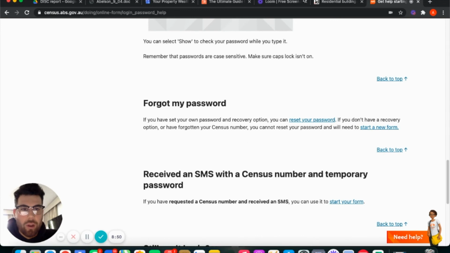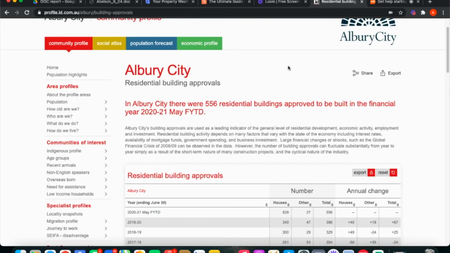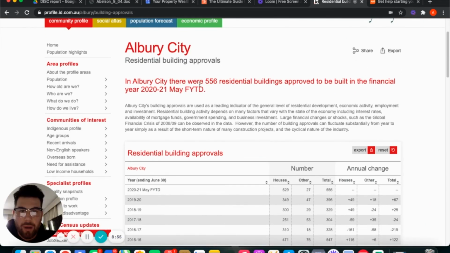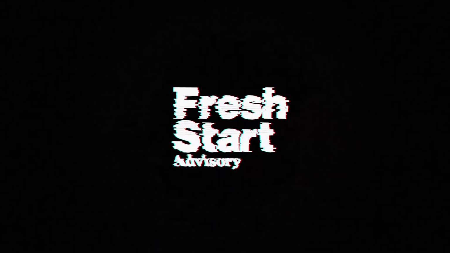So don't be too deterred and say, oh, look, this information's old, because some of this information here, if we look at this, is building approvals. Before we were at employment hubs. Building approvals is at the current year. So some of this information is live, some of it is a bit laggy, but it's still information that will help you and get you the right result.